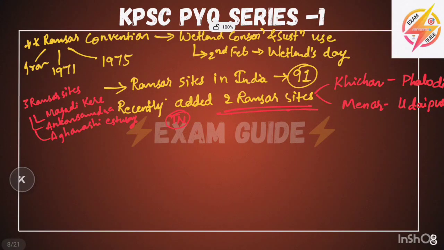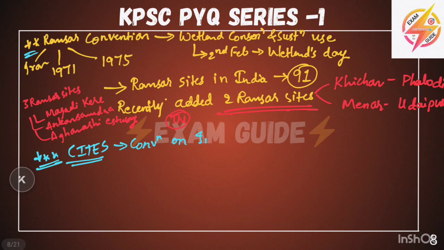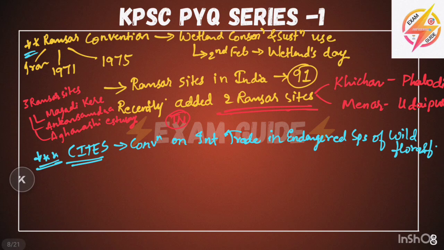Okay, next we will study our third convention, which is in the question: CITES. The full form of CITES is Convention on International Trade in Endangered Species of Wild Flora and Fauna.